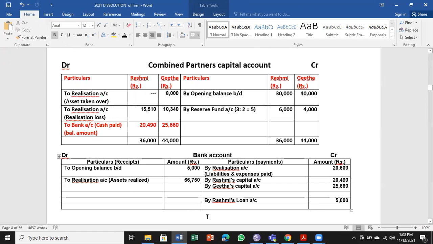So if you balance both sides of the bank account, it is 71,750. That means money received and money spent are both the same. So the bank account has both sides equal, which means the problem you have worked is correct.